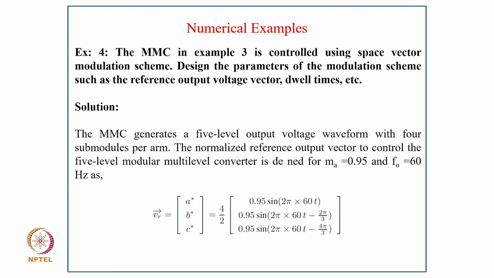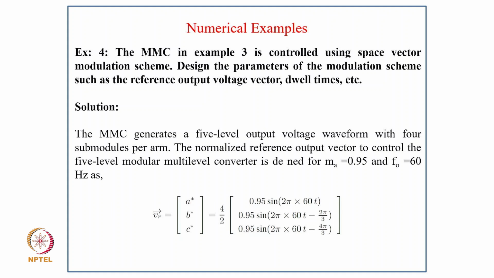Now coming to example 4: the MMC in example 3 is controlled using a space vector modulation scheme. Design the parameters of the modulation scheme, such as the reference output voltage vector and dwell time. So the solution: the MMC generates a 5-level output voltage waveform with 4 submodules per arm.